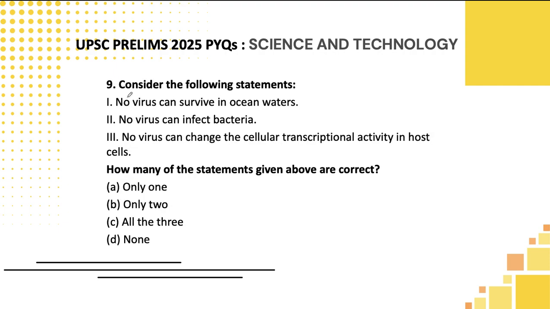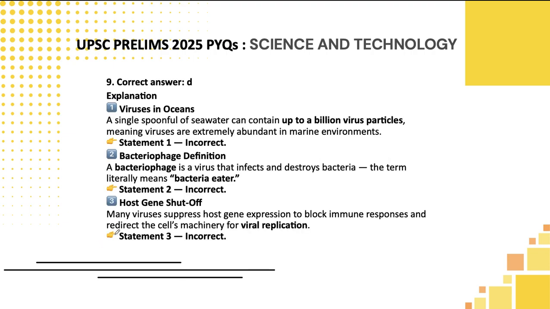Ninth one, they have used in all the statements 'no' as an extreme keyword. Whenever they use this 'no' as a negative keyword, then you can eliminate those statements as wrong. So look at the options. How many of them are correct? All are wrong. So option D is the correct answer here.